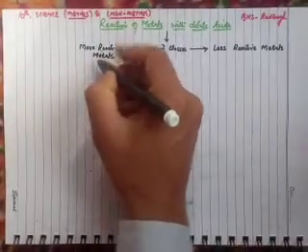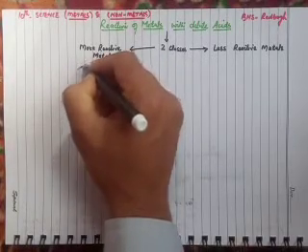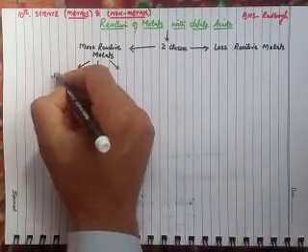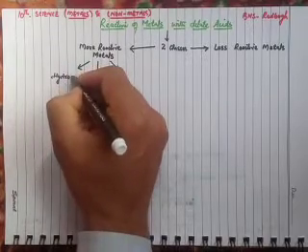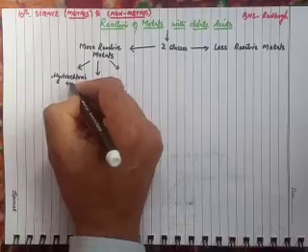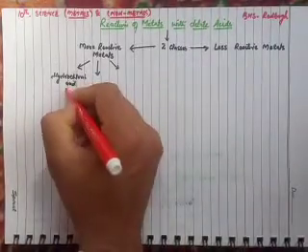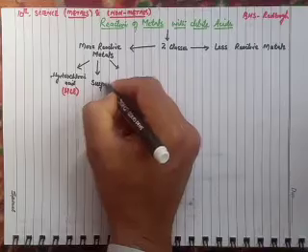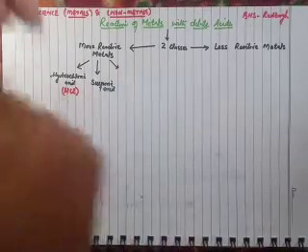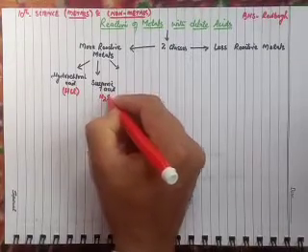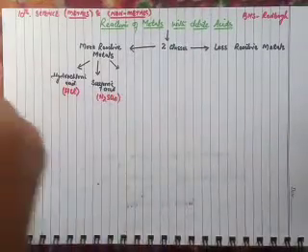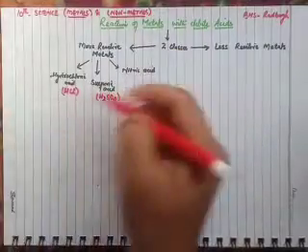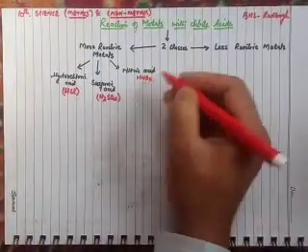So dear students, here these metals can react with dilute hydrochloric acid, that is HCl, sulfuric acid, H2SO4, and nitric acid, HNO3.